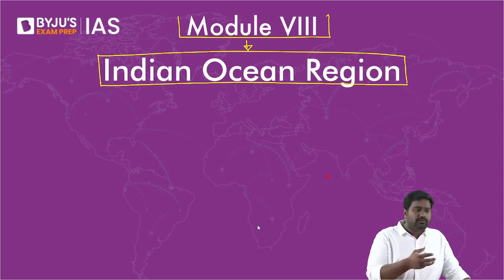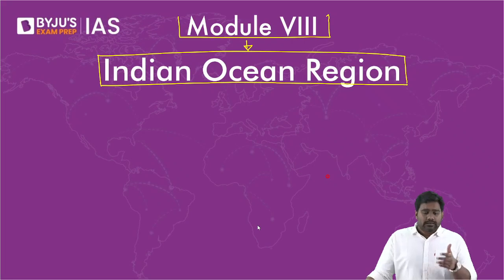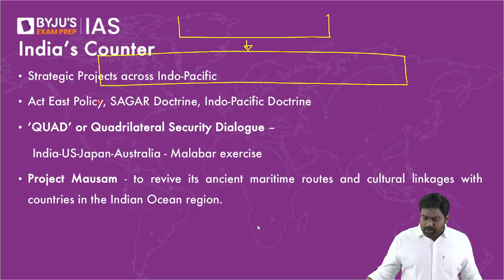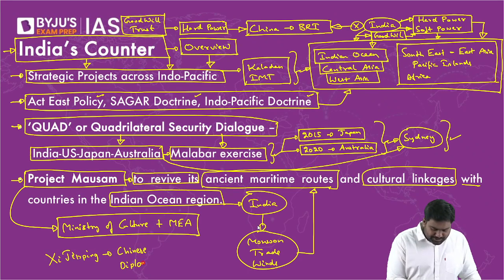China was a very insecure power. It had faced a lot of outside exploitation in the 1800s, 1900s. So it has come to believe that the only way to protect its interests is to be aggressive against the others. Even if there's a minor issue, it reacts violently and aggressively against the others because it believes that it has to protect its interests only through violence and aggression. And that comes from the Maoist philosophy. Is that clear? In fact, Xi Jinping has encouraged the Chinese diplomats and even the Chinese armed forces to be as aggressive as possible.